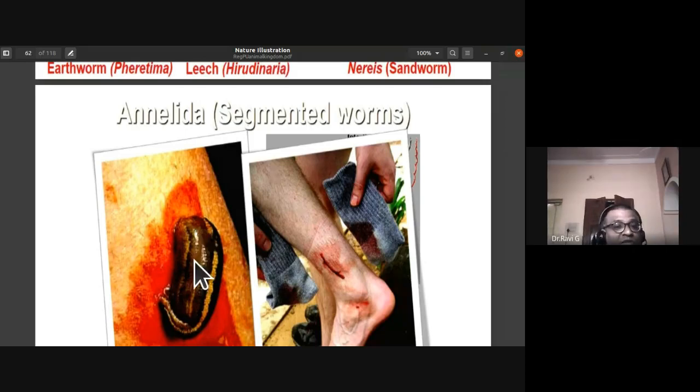So I washed off that wound to remove the hirudin, or saliva of the leech, which prevents the clotting of blood. The second incident was at Kodaikanal when I was holding a tree posing for a photograph. I was bitten in between the thumb and the first finger. Even today that scar is there.